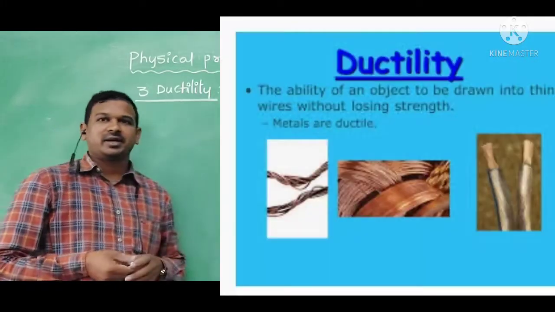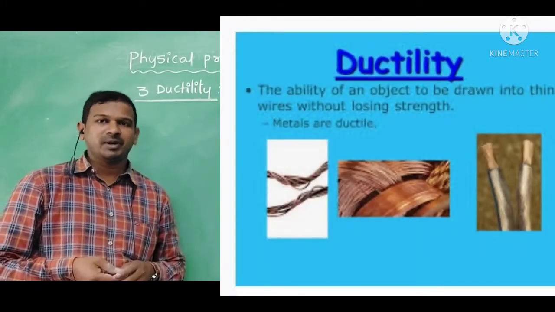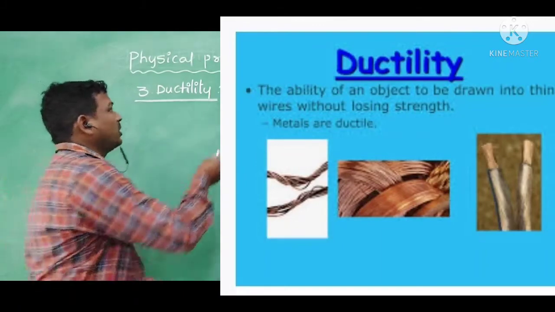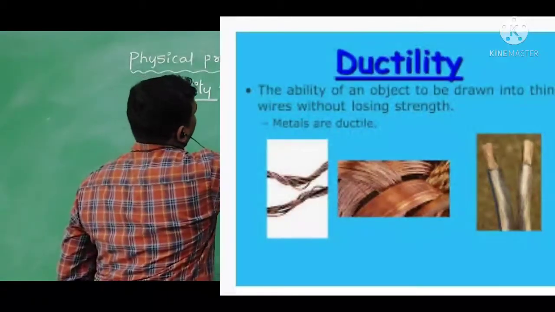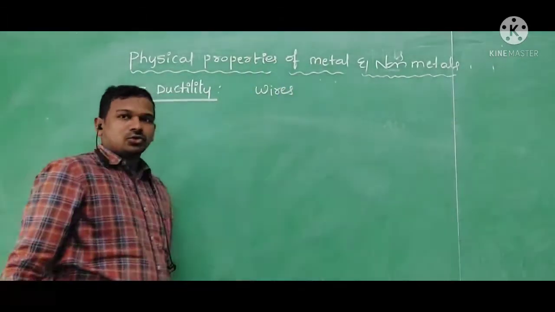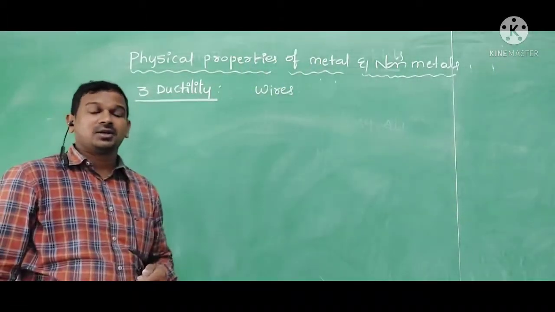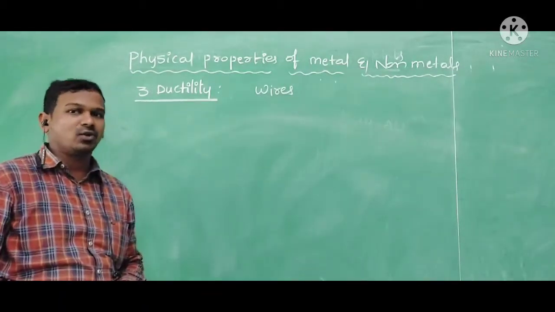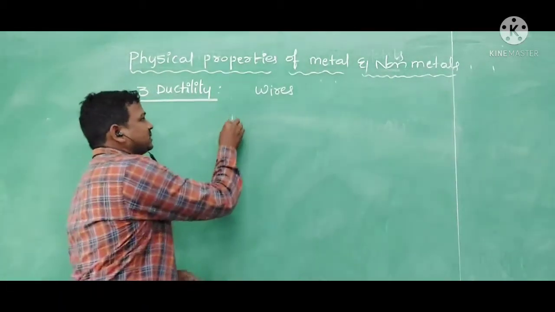Third property is ductility. What is meant by ductility? The materials which can be drawn into wires show ductility. If any material shows the property of ductility, we can call it a metal.